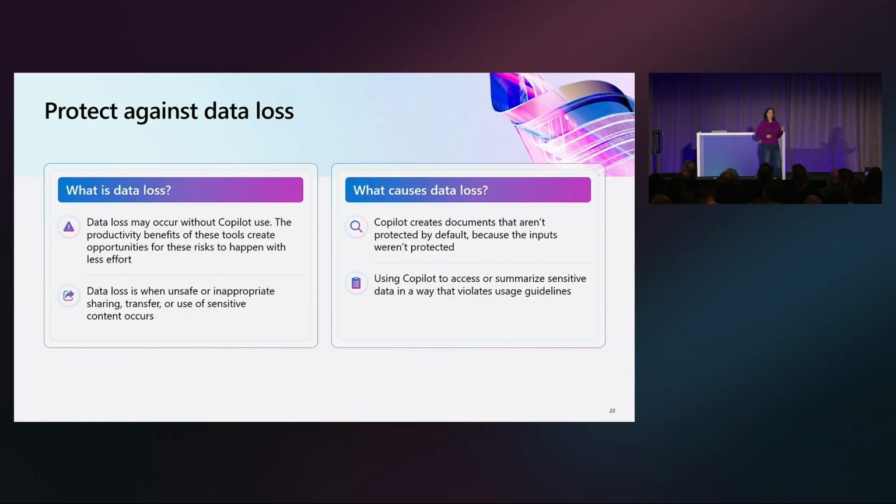So what is data loss really? It could mean so many things to so many people. We talk to our customers, our MVPs, our Microsoft employees, and really they're worried about sensitive data being used not in accordance with their company policies. The most important thing to remember is that Copilot is always going to use the permissions of the user interacting with it. It doesn't have its own special permissions. So as long as you set the permissions correctly for the user, you're all good.